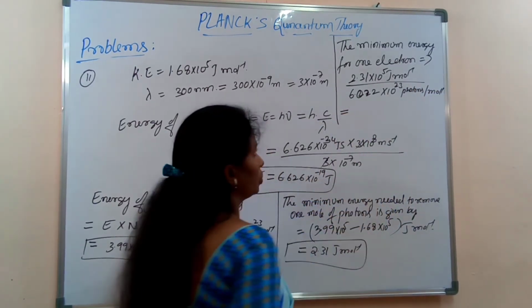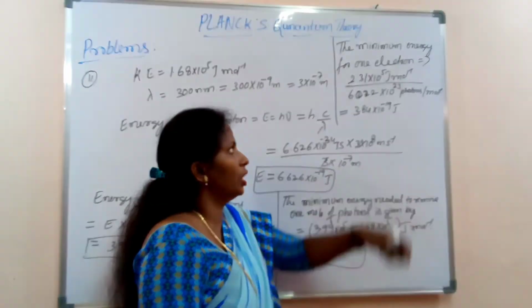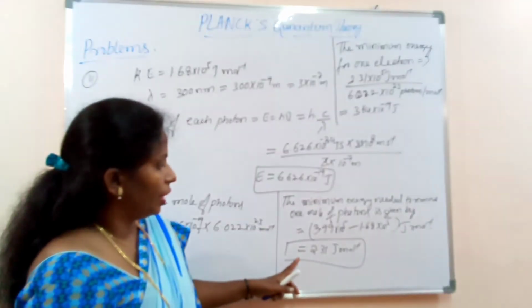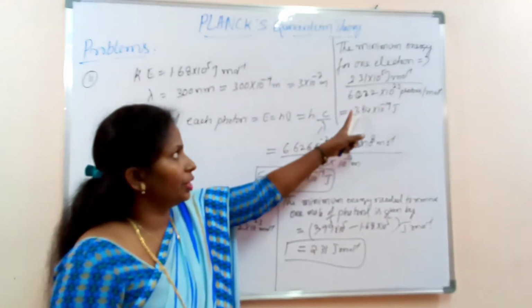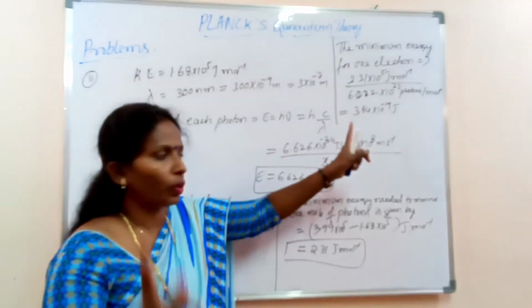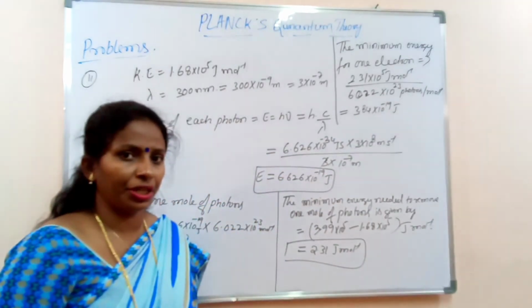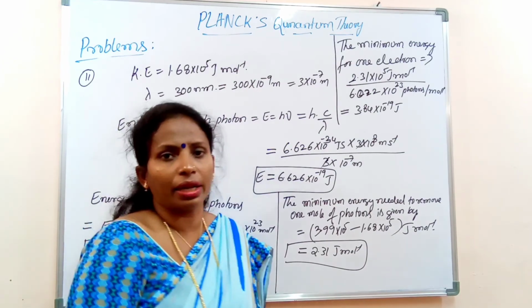Then this will be equal to 3.84 into 10 to the power of minus 19 joule to remove 1 electron. This is the energy needed to remove one electron. Then corresponding to this we need to calculate lambda.